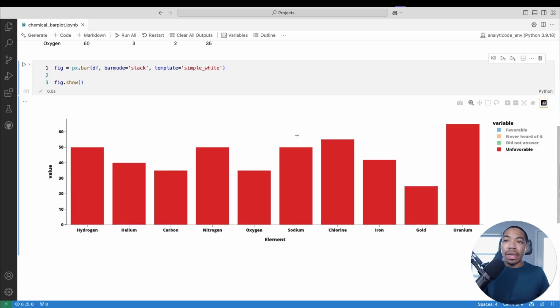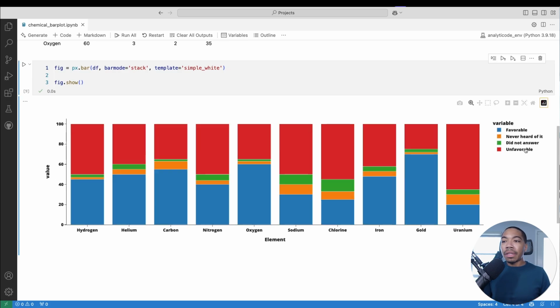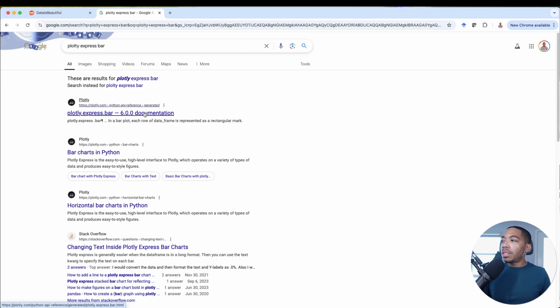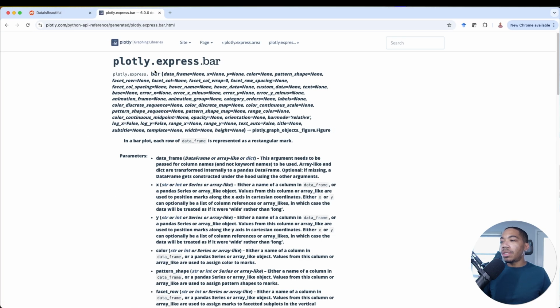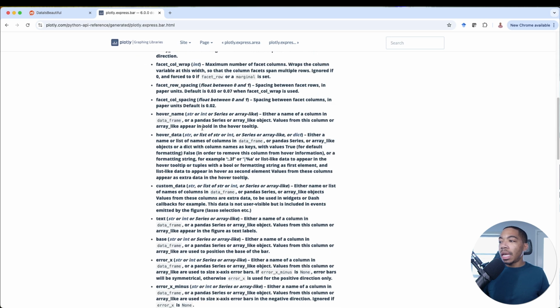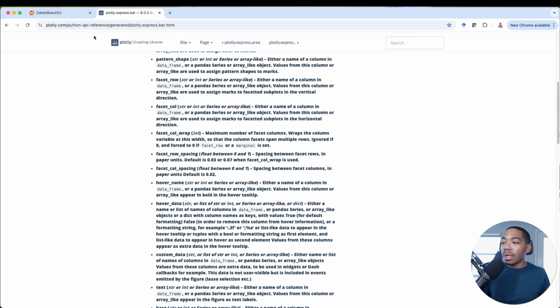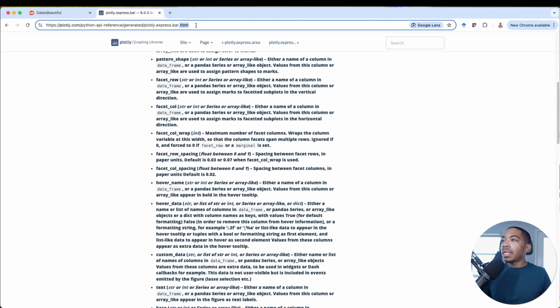We can also save this figure as a .png file. If we were to store this notebook as an HTML, we would maintain the interactivity. So lots of cool things with this figure. And so definitely consider using this as you leverage your Python skills to make figures. If you want to see the full options, we can just go to the API reference to understand what we have. And here we can see that there are lots of arguments in the documentation, from how to facet the rows, the column spacing, any text you want to add to the figure. And so this is really nice.